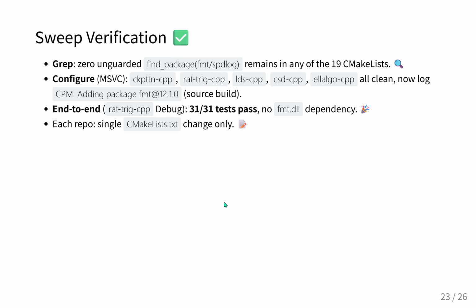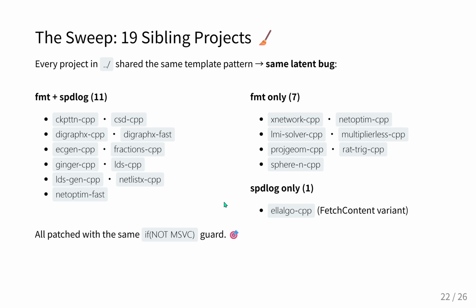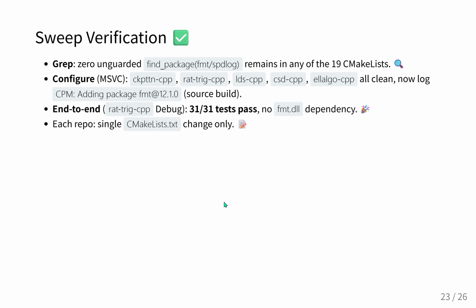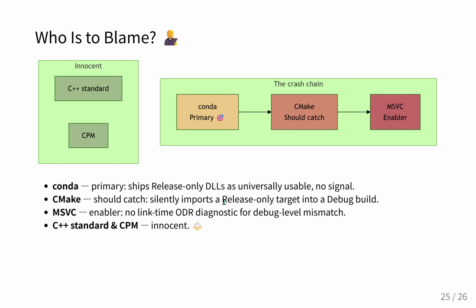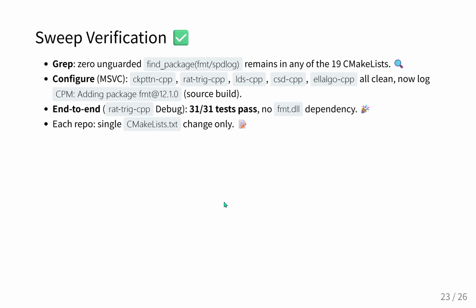You don't just patch the single repository that threw the segfault. You use global search utilities like grep to audit the entire ecosystem, hunting down every single unguarded find_package call that could potentially pull a precompiled Conda binary into an MSVC build. And the verification of that global sweep is absolute. After applying the if not MSVC guard to all 19 repositories, the execution results just flip.